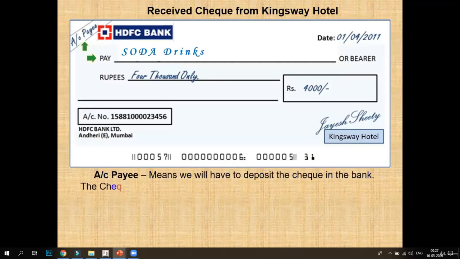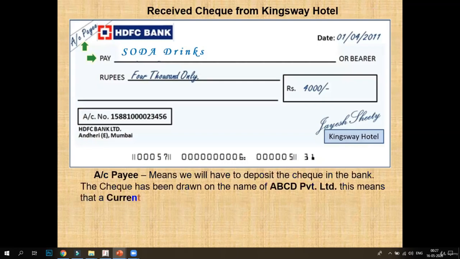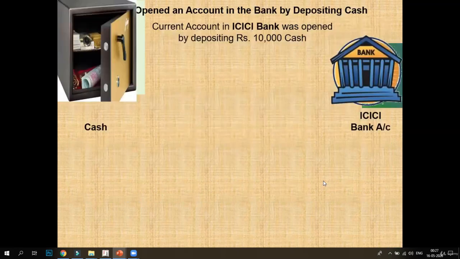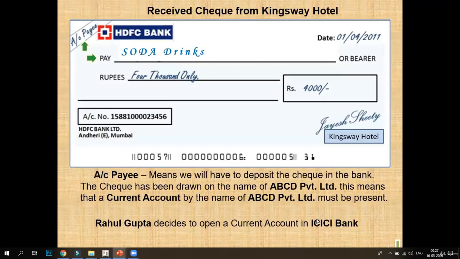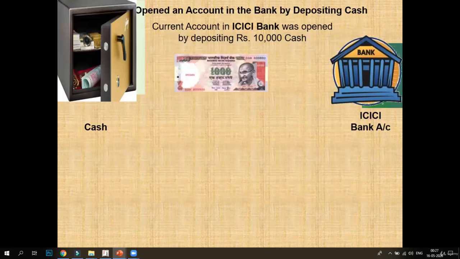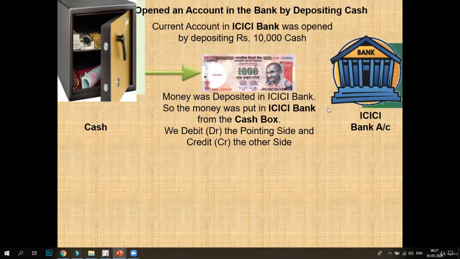Now next transaction is we have received a check from Kingsway Hotel. So here what will be happening? The Kingsway Hotel is giving us the check. So here we will have to deposit the check in the bank, and for that we have to open the current account in the bank first. So Rahul Gupta decided to open a current account in ICICI Bank.